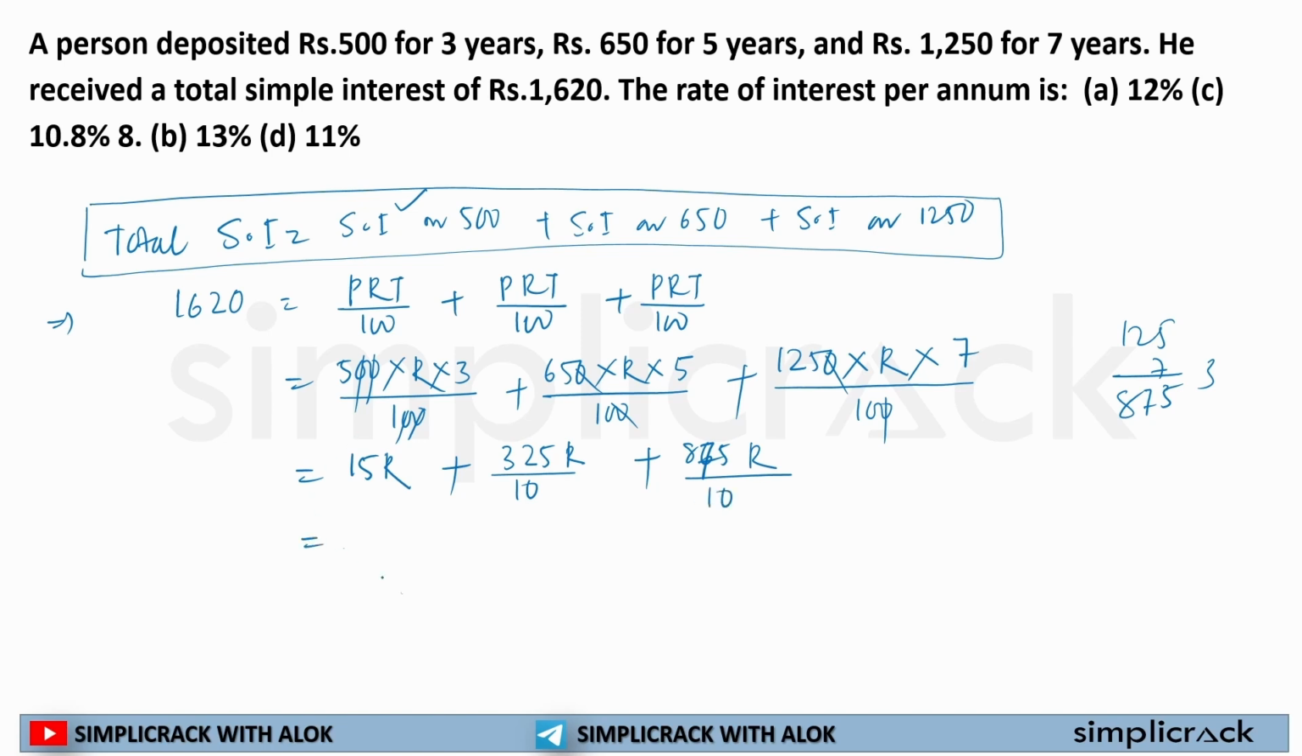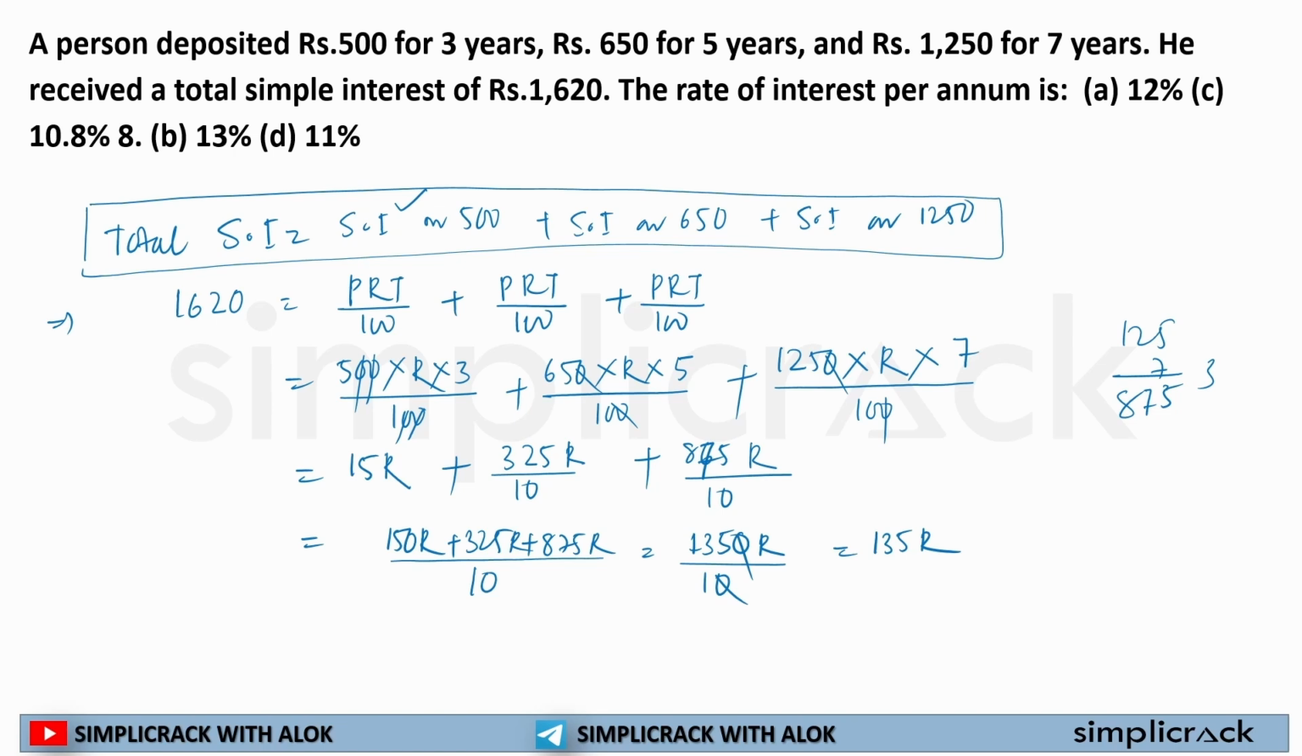Now, if I solve it, it will be like this. 10 will be my denominator. On the numerator, 150R plus 325R plus 875R. Okay. And if I add these, 0, 5 and 5 is 10, 7, 2 and 5 is 14 plus 1 is 15, 1, 3 and 8 is 12, plus 1 is 13. 1350R by 10. The 0 will cross out, so it will be 135R. I hope you are getting the calculation part.